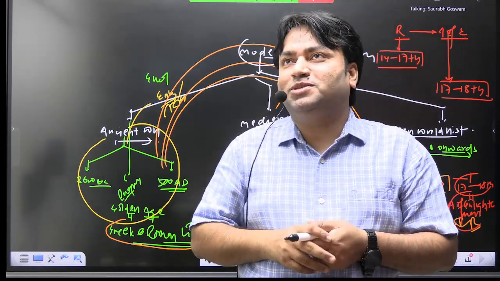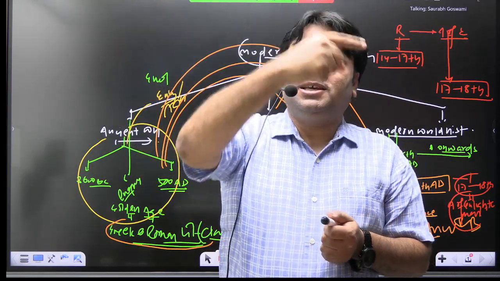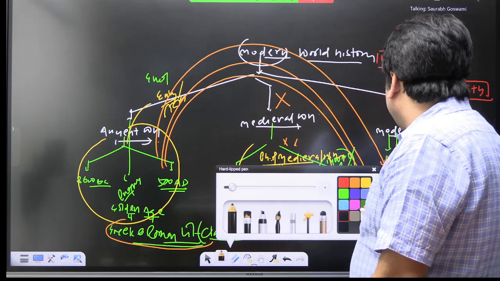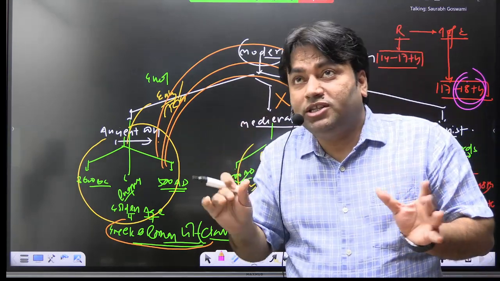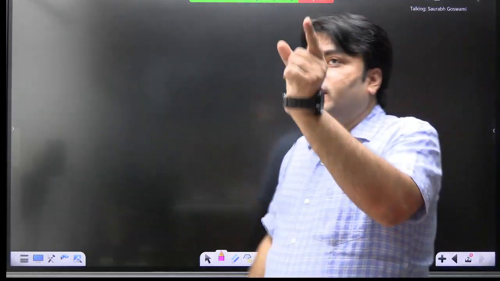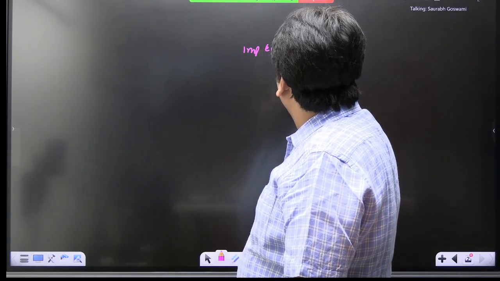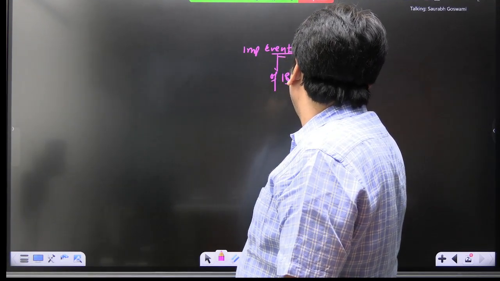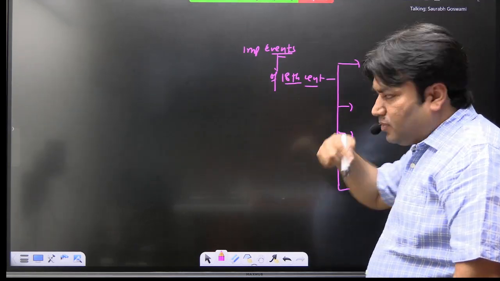But in your syllabus, what has been mentioned? Important events in which century? 18th century. Now, this is micro analysis of the syllabus. And that's why I said that we should discuss the syllabus or question paper a lot. Okay, this will help us in understanding the themes. 18th century. Now I am asking you, tell me some of the most important events of 18th century in Europe. Now you will give me some examples. What are some of the most important events of 18th century?